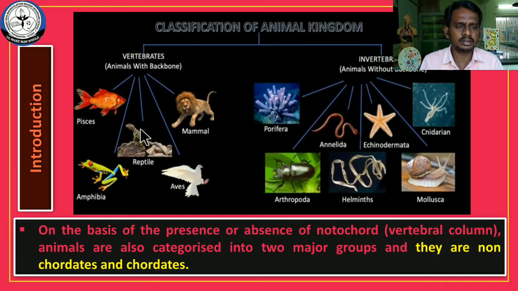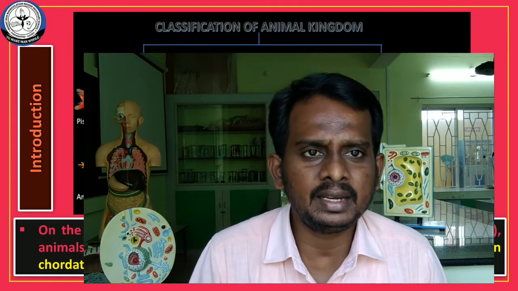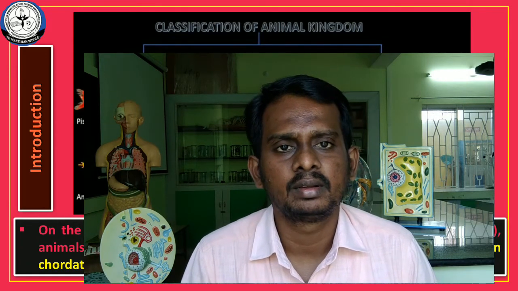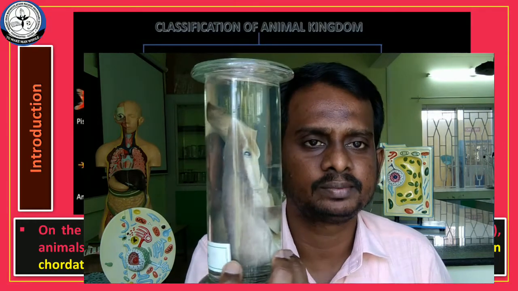Okay, now you have a clear idea about the difference between vertebrates and invertebrates. I would like to show two marine organisms, one invertebrate and one vertebrate. This is a specimen of a shark.